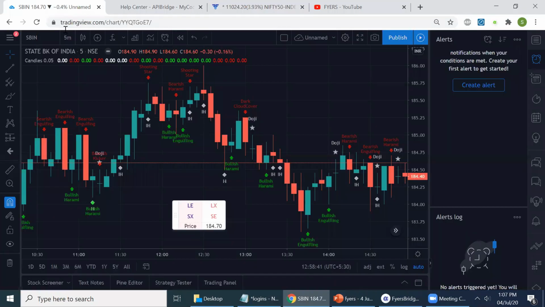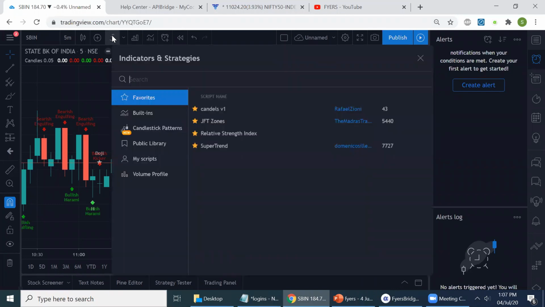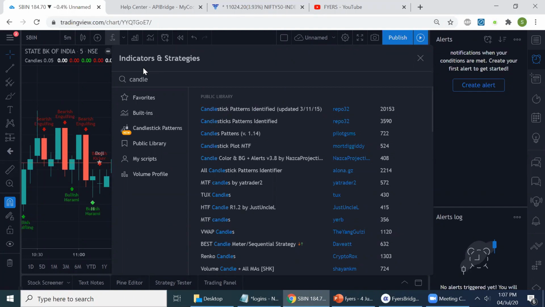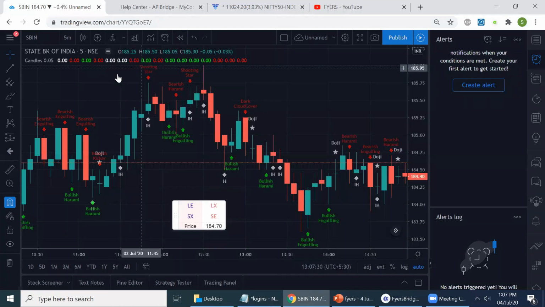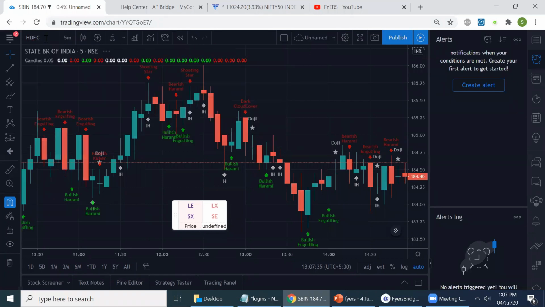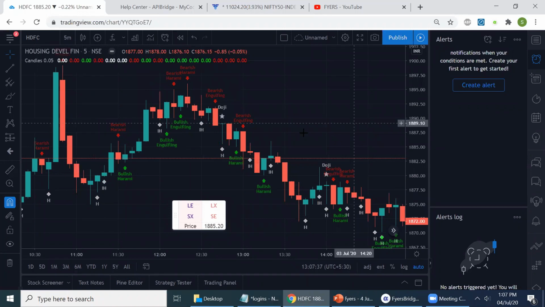So I'll put up a chart. I've opened here HDFC. I'll open up TradingView charts. On that, I've used an inbuilt script for candlestick patterns. Now, TradingView has a lot of scripts you can use here. Lots of pre-built scripts you can use to identify patterns automatically, or you can use something to identify patterns on your own. Now, let me change the stock, say HDFC.